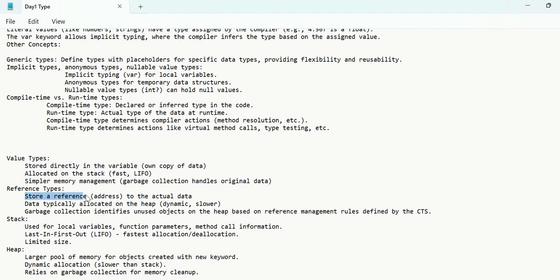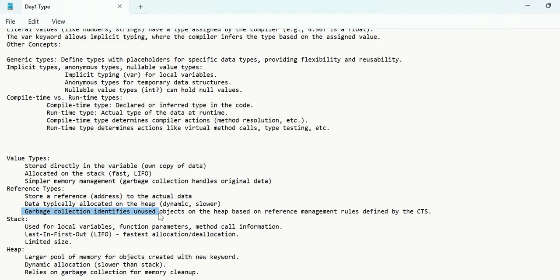And for reference types, the address of the actual data is stored on the stack, not the actual data, and the actual data is stored in the heap. So data is typically allocated on the heap. For example, here memory is allocated at two places, right? Original data is saved on the heap and its address is saved on the stack.